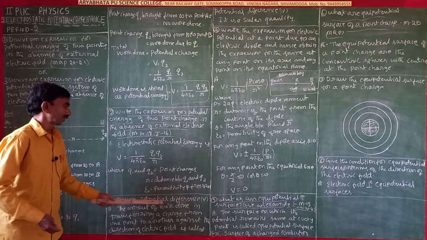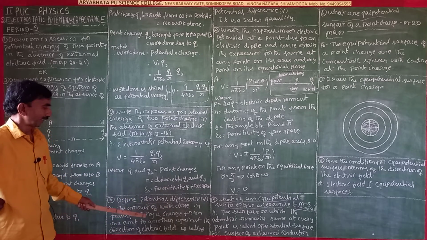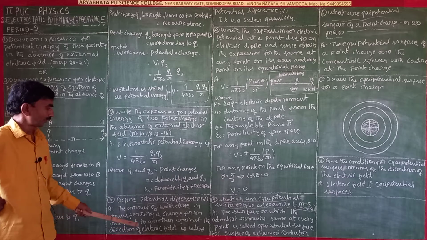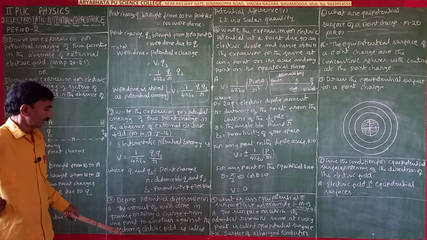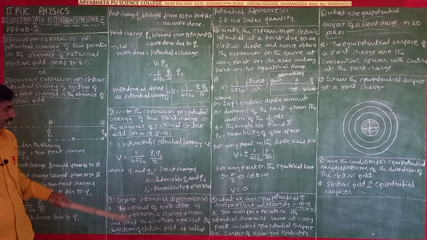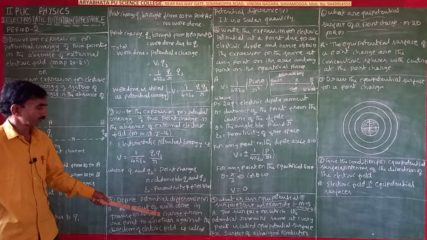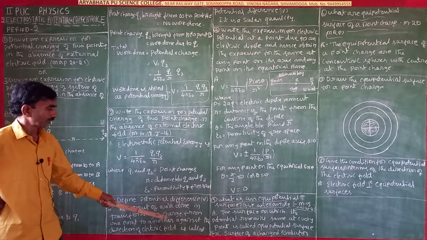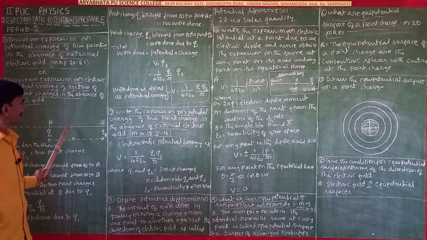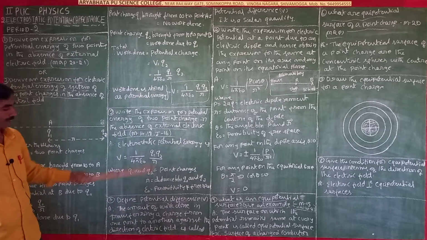So define potential difference. The amount of work done in transferring a charge from one point to another against the direction of the electric field is called potential difference.